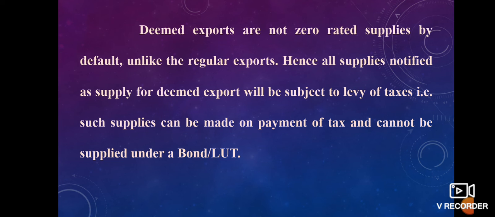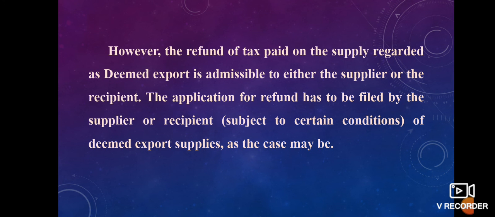So, as the explanation says, all exports are treated as zero rated exports, but deemed exports are not treated as zero rated supplies. So, tax is payable on deemed exports. However, the refund of tax paid on supply regarded as deemed exports is admissible, either to the supplier or the recipient. Even though GST is payable on deemed export, refund is available under deemed export.